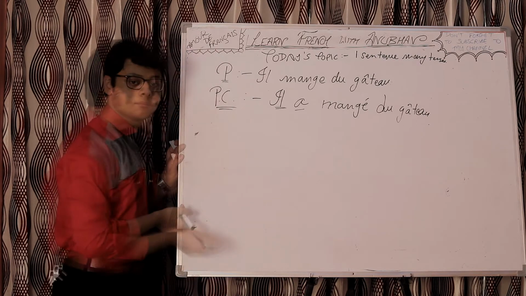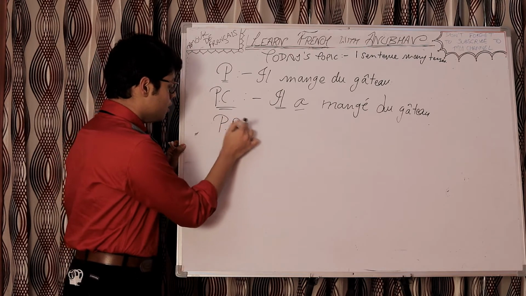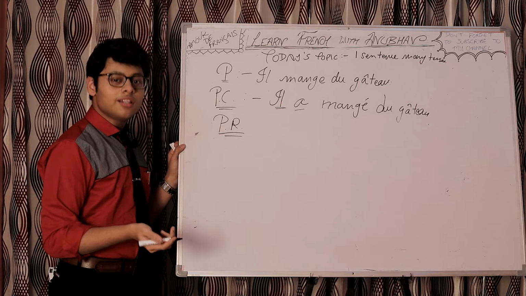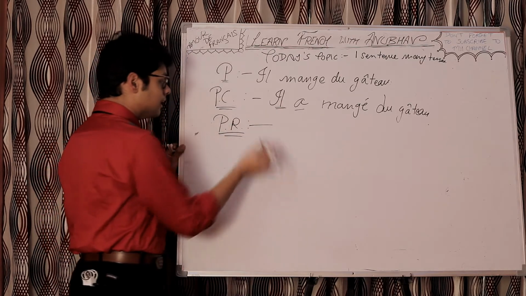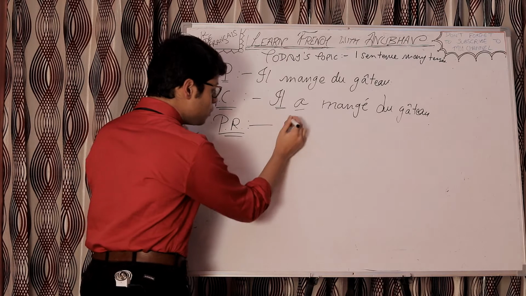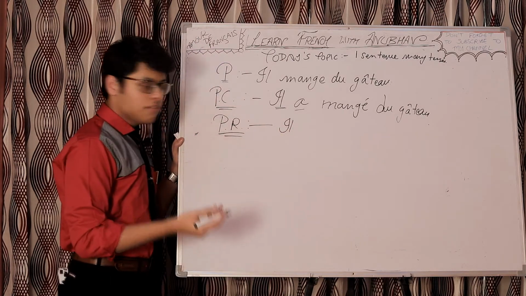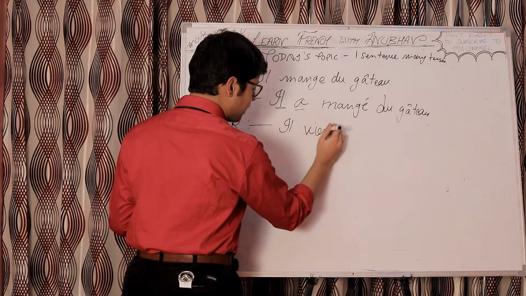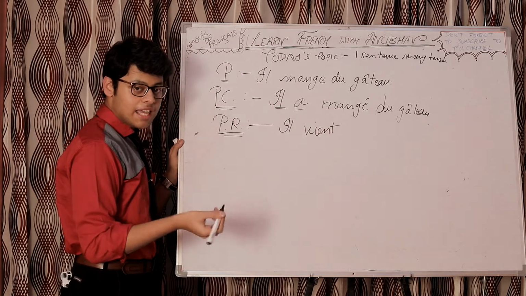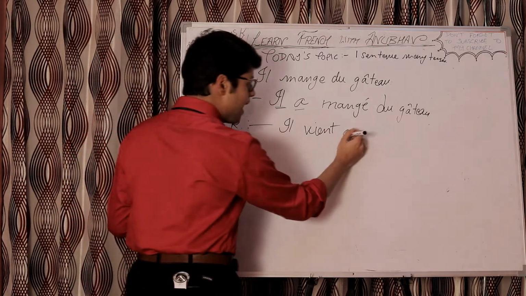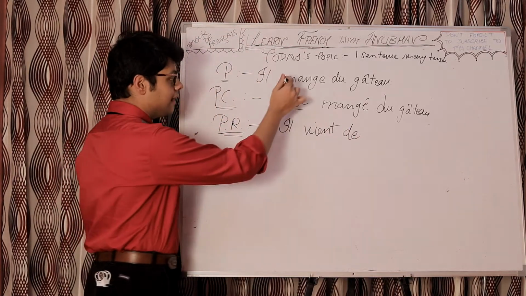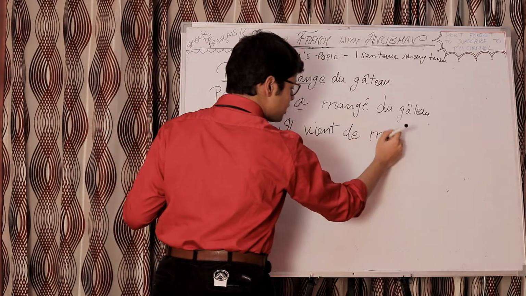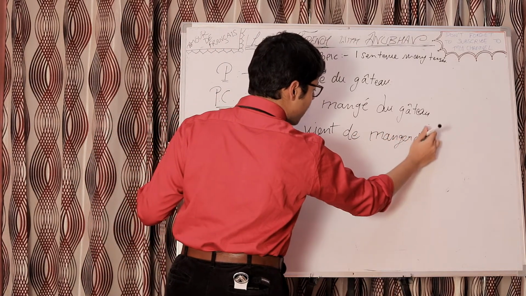Passé composé. Now, let's take PR. PR is what? Passé récent, the recent past. So for passé récent, what do we do? Il, then we conjugate venir in the present tense: il vient, V-I-E-N-T, il vient. Then we add de, and then the infinitive form of the verb, which is manger, du gâteau.